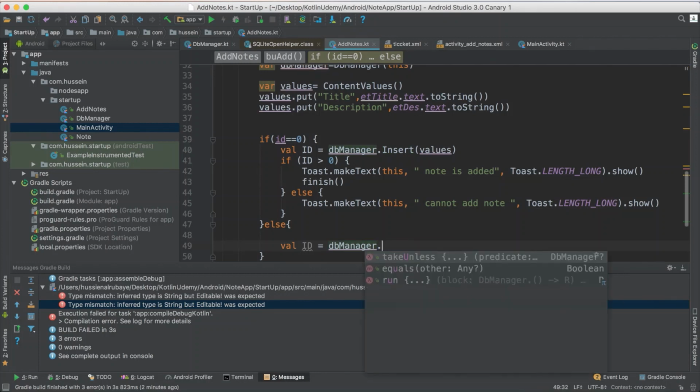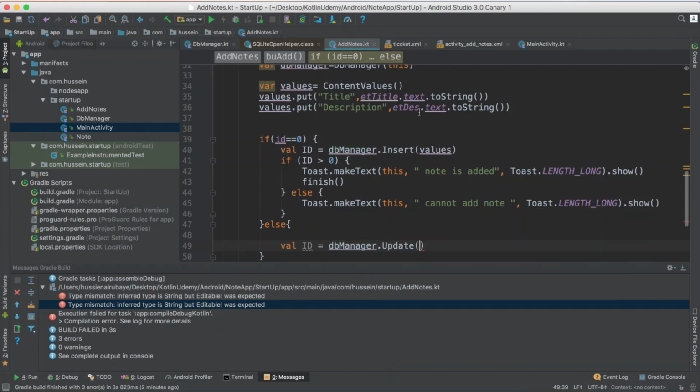The update takes a number of parameters. The first one is the values that we already have. The second one is the information about which row I want to update, so it will understand. Like selection, I say, hey, I want them according to the ID equal to this one, and I pass here the array, so I have to define my selection array.